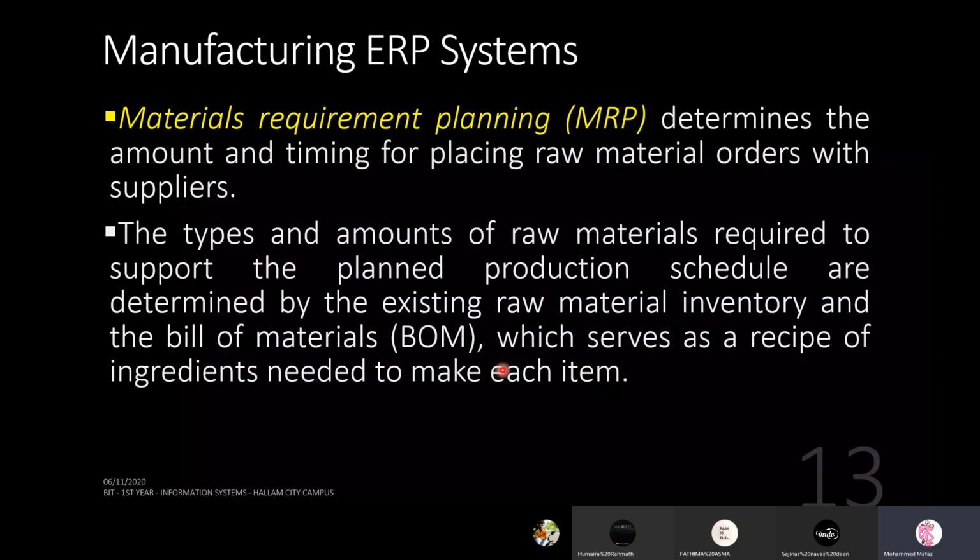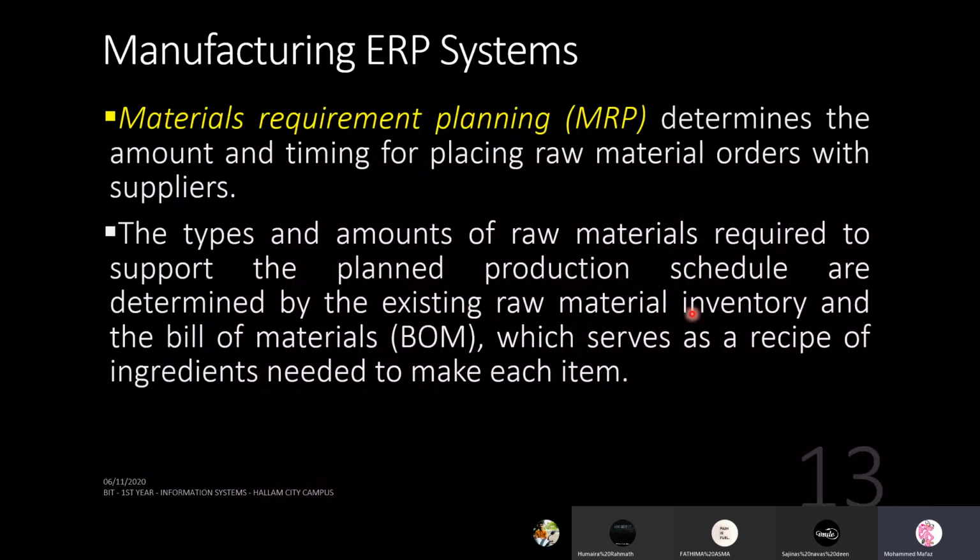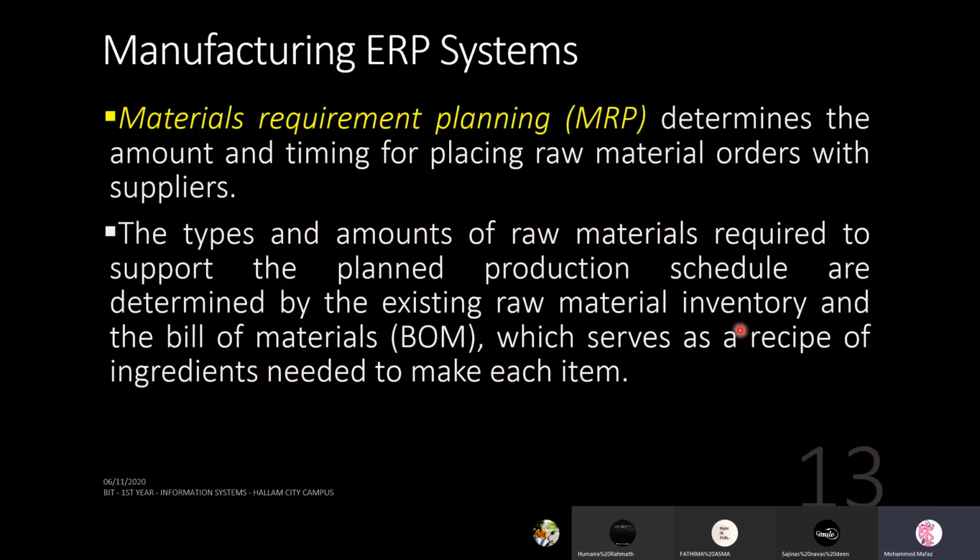So we will have an existing raw material inventory. Let's say in the case of that sink example, you're going to set up a sink. So you may need nails, for example. You may need some nails or bolts, nuts, anything. So you can check whether you already have an inventory at your home. If not, you will then go and make a request to buy that. So that is called MRP.